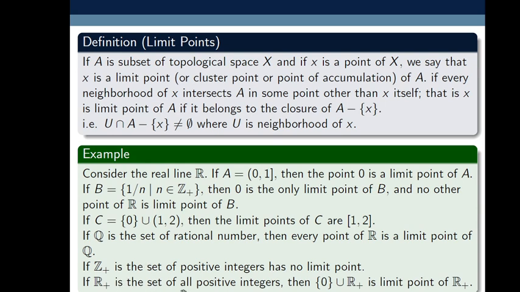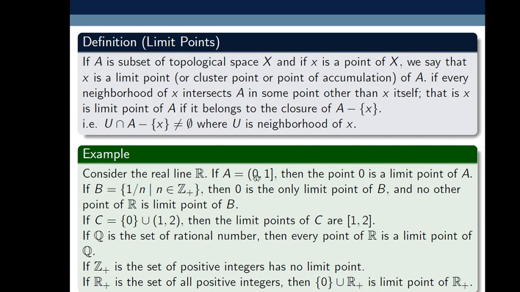If R plus is the set of all positive real numbers, meaning real numbers greater than 0, then the singleton 0 union R plus is the set of limit points of R plus. R plus means the open interval 0 to infinity. So in this case, the set of all limit points of the positive real numbers is {0} union R plus.